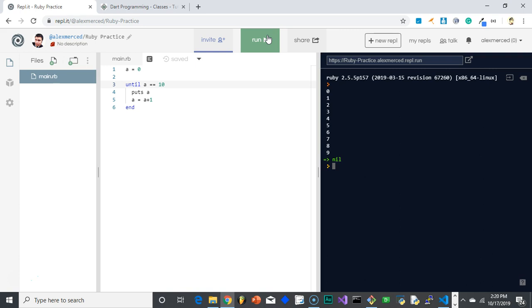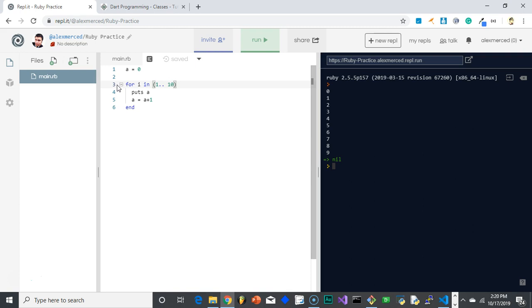And otherwise, you've got our good old friend for loops. Okay, except for loops work more like an iterator in Ruby. So basically what you do is you create a range and it runs the loop that many times. So the way it works is for i in, and we create a range. We use the range operator, which is 2 dots, and say 1 to 10.